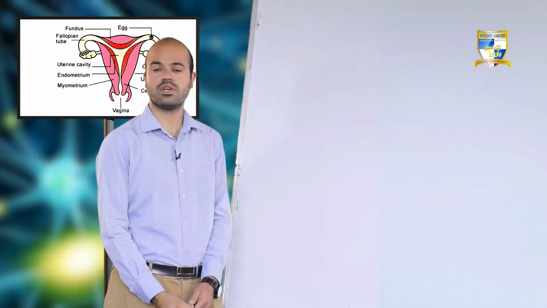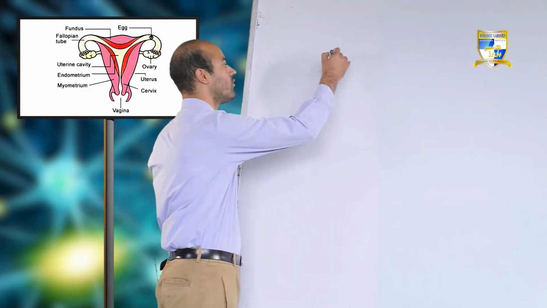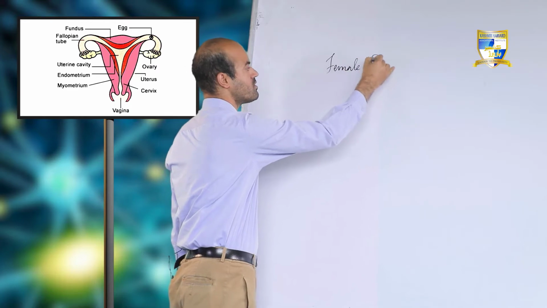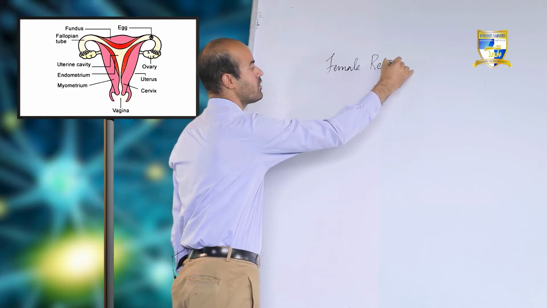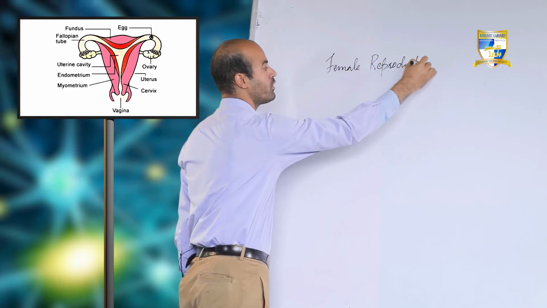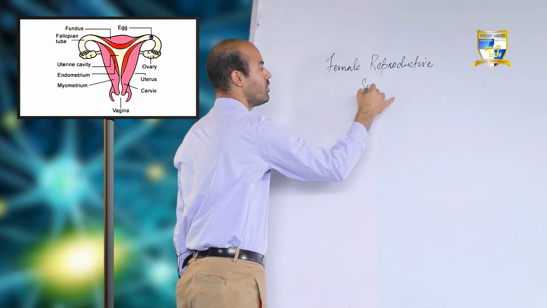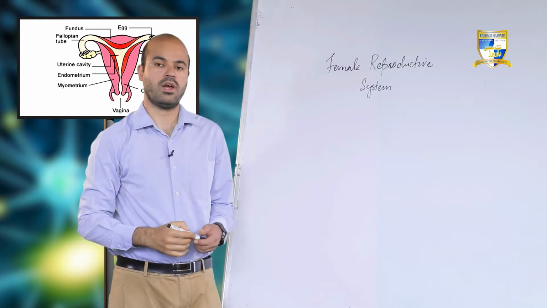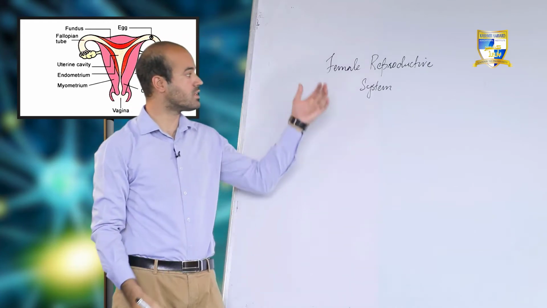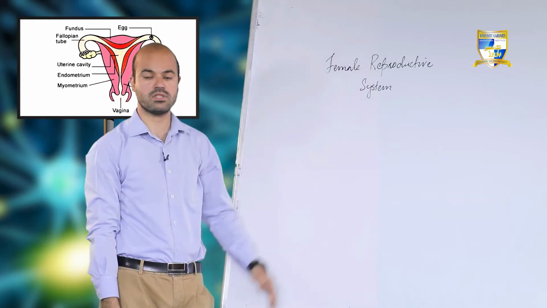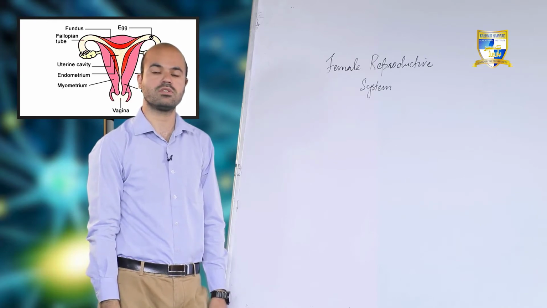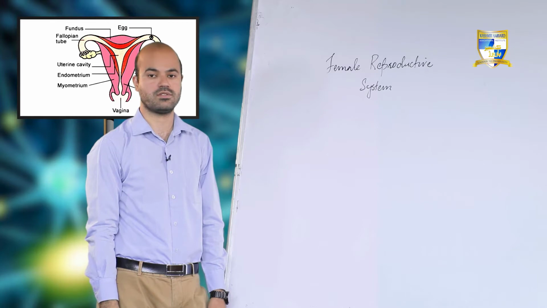Let's start today's lecture. We will go through the female reproductive system. In the previous lecture we went through the male reproductive system. Now today we will see what the female reproductive system is. Like the male reproductive system, this female reproductive system is present in the female organism and consists of different organs and some accessory glands.